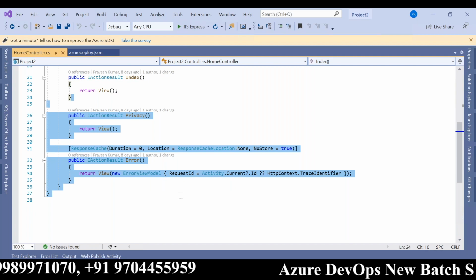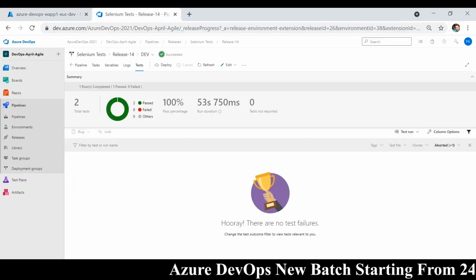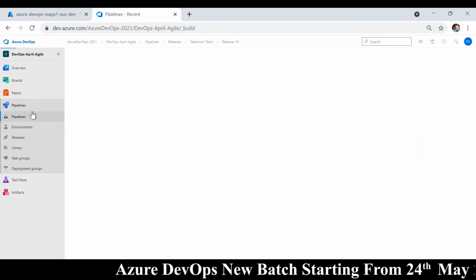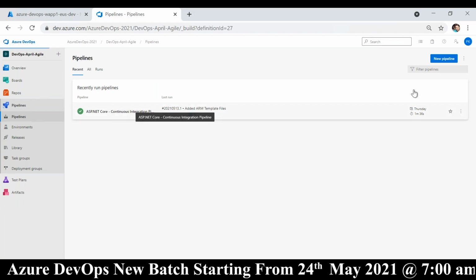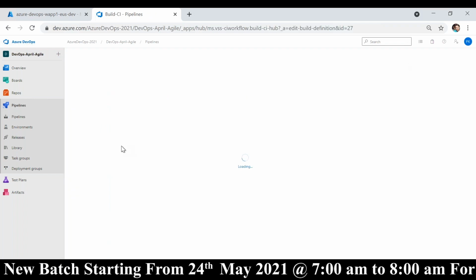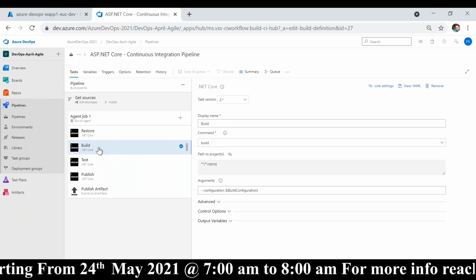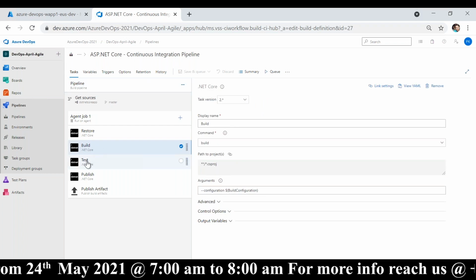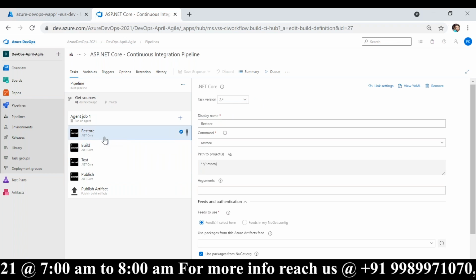Know how to run a .NET application, how to run a Java application. I will show you from scratch. I did not explain that here. I ran this. Okay. DevOps engineers should know how to build a .NET application, how to run test cases with this, how to download dependencies.